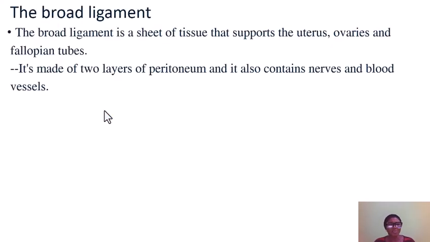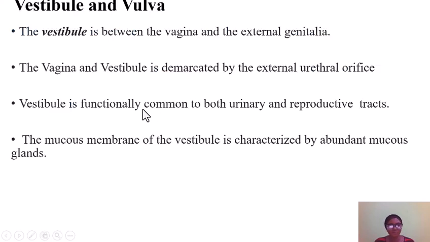Now, we have the broad ligament. The broad ligament is a sheet of tissue that supports the uterus, the ovaries, and the fallopian tube. Just like a sheet of muscle or tissue that joins them together. It is made up of peritoneum, which contains nerves and blood vessels.